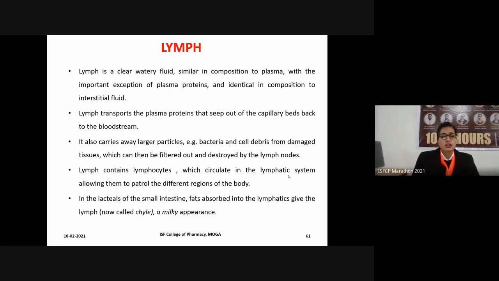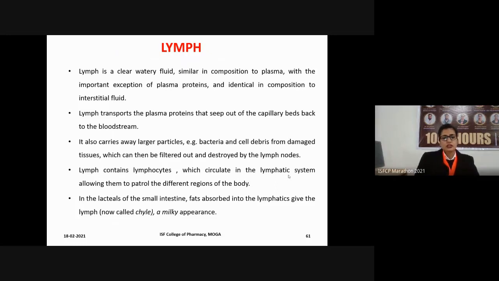It contains the lymphocytes, which are a type of WBCs. The lymphocytes will continuously circulate in our lymphatic system, and they continuously patrol the different regions in our body. They detect whenever there is any infection in our body. So they'll gather at the infected site, and they will carry out phagocytosis.